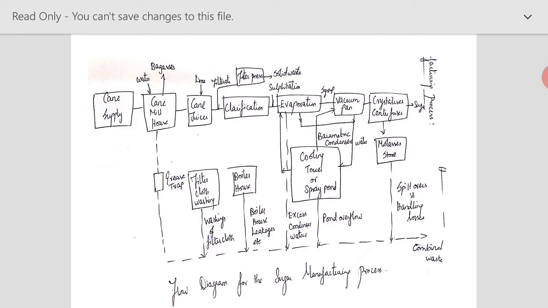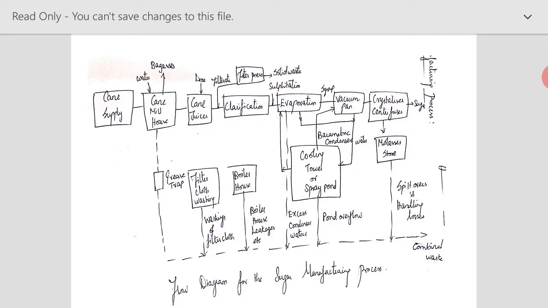As I already said, the cane supply, once received in the sugar industry, is first taken to the sugar cane mill house where water will be added and the bagasse will be removed. Why? Because in the cane mill house, it will be crushed along with the water, so the juice of the cane will be extracted, while the bagasse, the fibrous residue from this sugar industry, will be removed here. This bagasse is taken to your boilers or the power generation unit where power or steam can be generated.